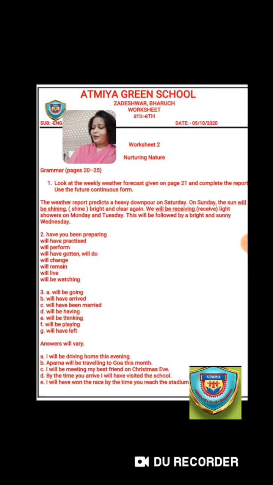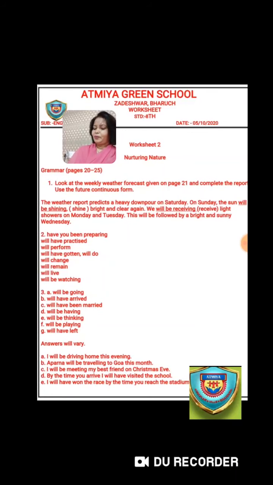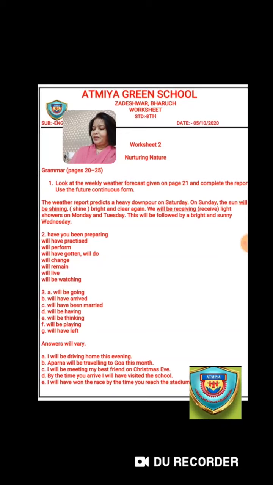Fill in the blanks with the future perfect or future continuous forms of verbs. My brother and I dash to a birthday party this evening. And the word they have given is go. So, my brother and I will be going to a birthday party this evening. Okay. Now, the next one is, by this time tomorrow, he dash arrive in Paris. So, the answer will be, by this time tomorrow, he will have arrived in Paris. Okay, because it's talking about the future.